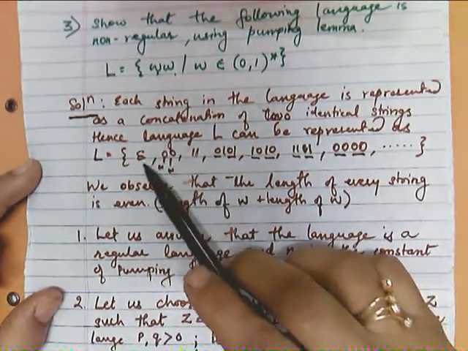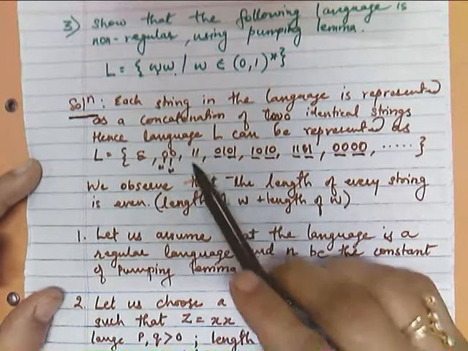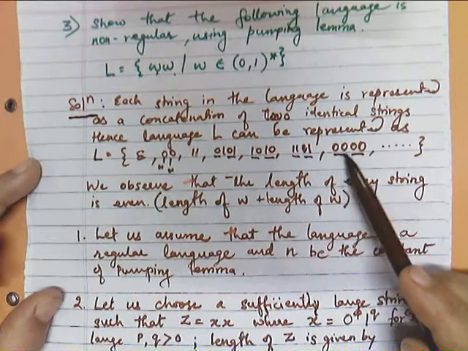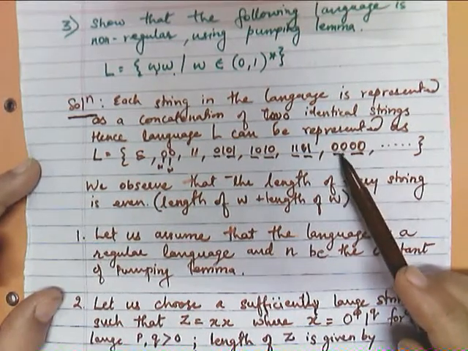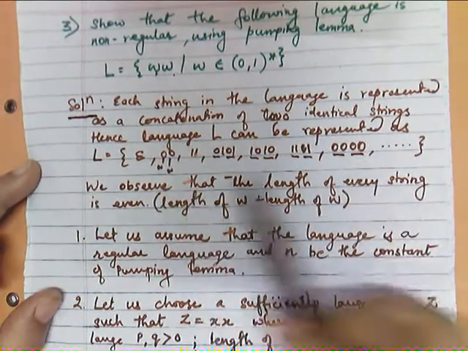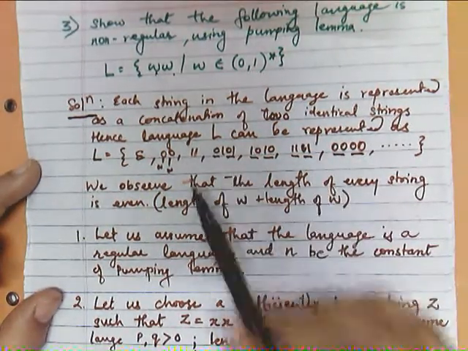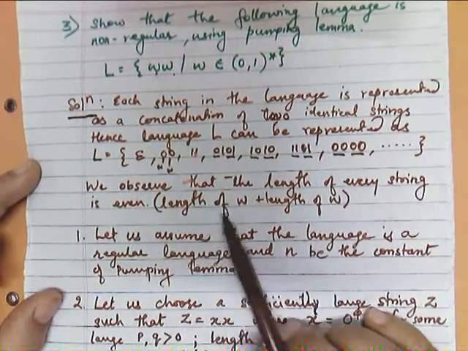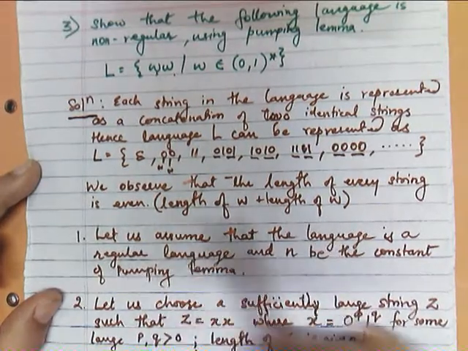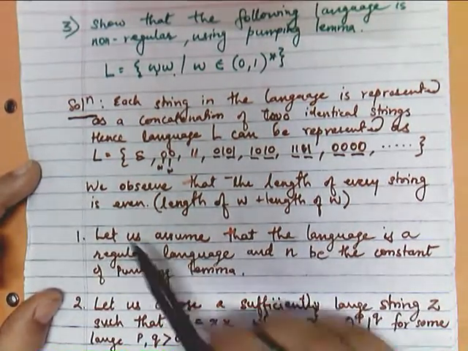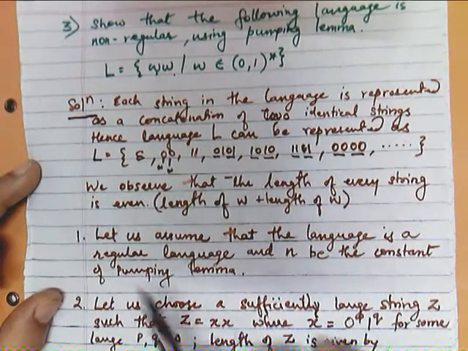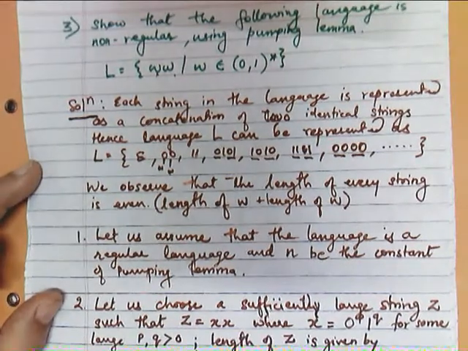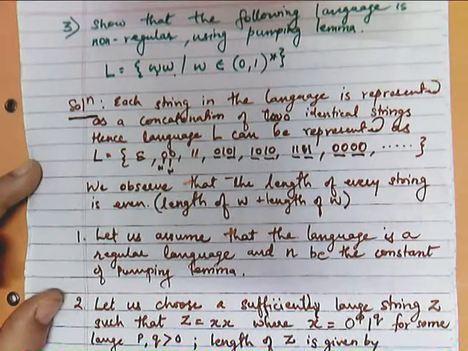Agreed? So what is the length of this string? 2. The lengths are 4, 2, 4, 4, 4, 4. And even if you have a string having 3 symbols, then it will become 6, likewise. So what is the observation about the length of the strings in this language? All the strings have even length, that is, length of w plus length of w, which gives you double the length, and whenever we double, we get an even number.